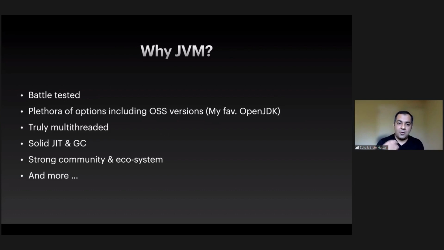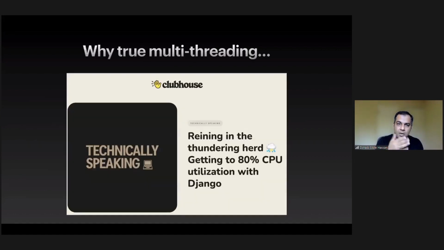As I mentioned before, true multi-threading, I call it out as a bullet point. I just want to show you an example of what it's like to stick to these interpreted languages where they're not truly multi-threaded. Here's one of the recent posts from Clubhouse where they were trying to squeeze the maximum out of their CPUs, and they were having a hard time. It goes through how they run multiple processes. I know with Node.js and PHP, all of these run on the same philosophy, one process. And people run multiple processes in order to use multiple cores. But even with that, there are problems. But you can go check it out.